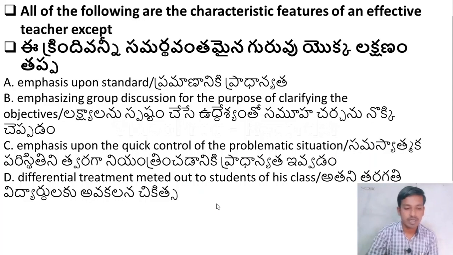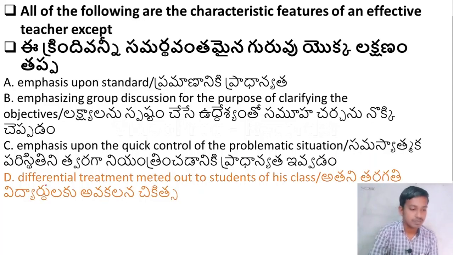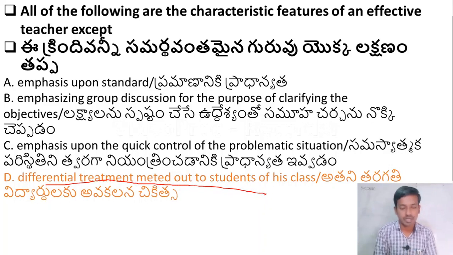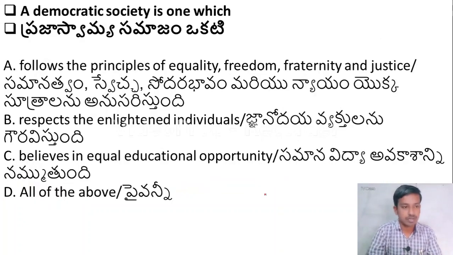Friends, here the right answer is option D, differential treatment meted out to students of his class. All the other options A, B and C are the characteristics of an effective teacher. I hope you got this. So let us move to the next question.